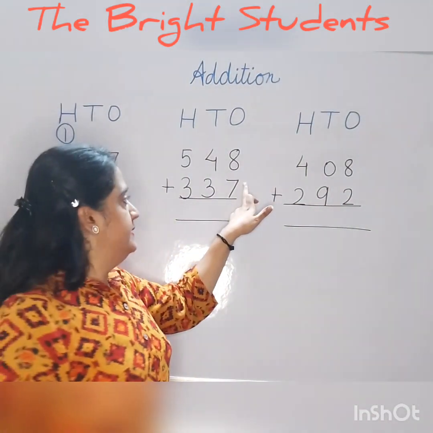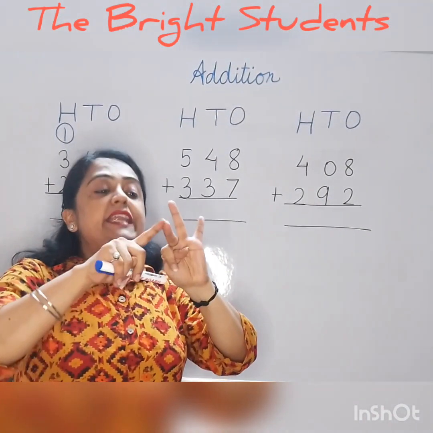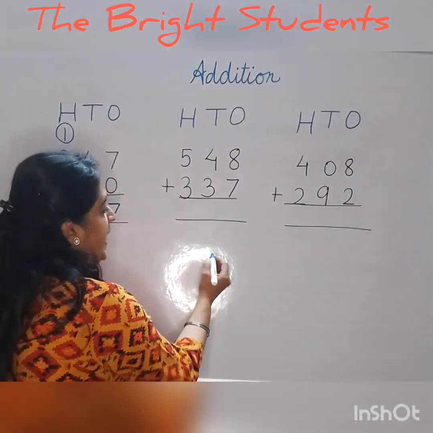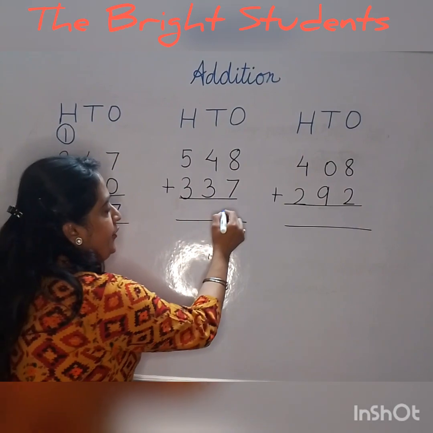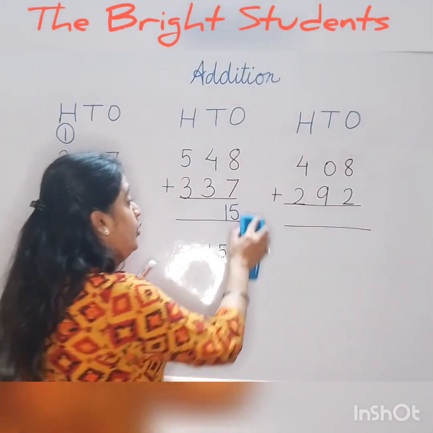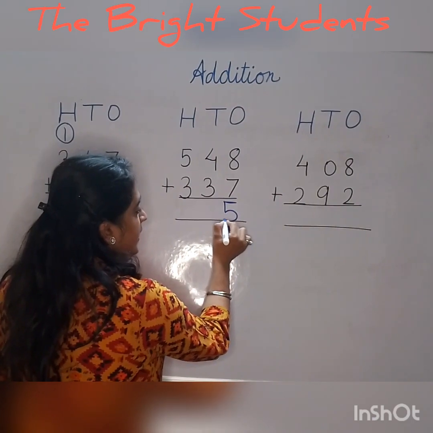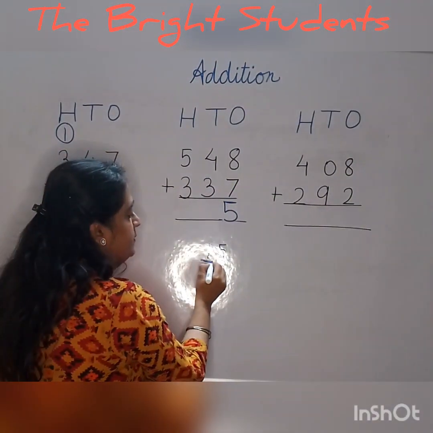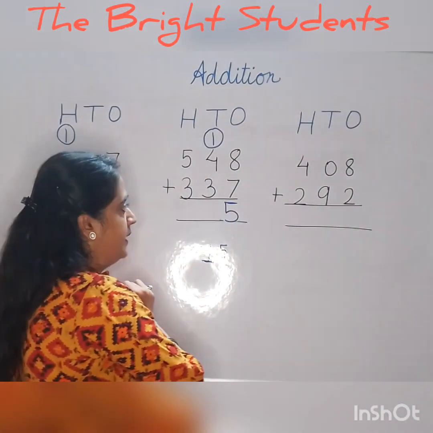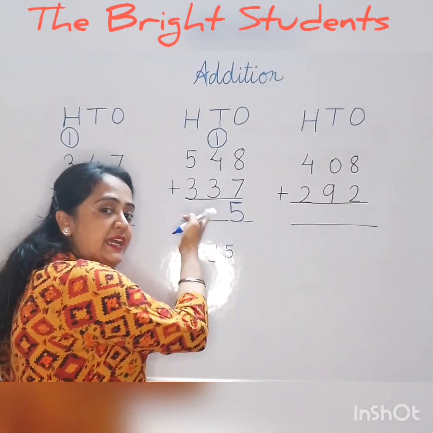8 plus 7. Okay, 7 on fingers. After 8, it is 9, 10, 11, 12, 13, 14, 15. Right. So we cannot write 15 like this here. If we write 15 like this, it is wrong. So we will keep 5 here at the ones place, and this one is our carryover. Right? Clear? This one is extra. So this 5 has given this one to the next place.